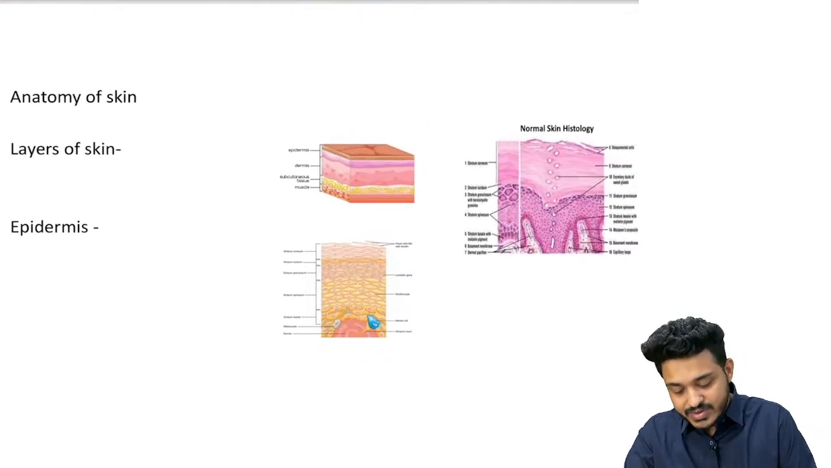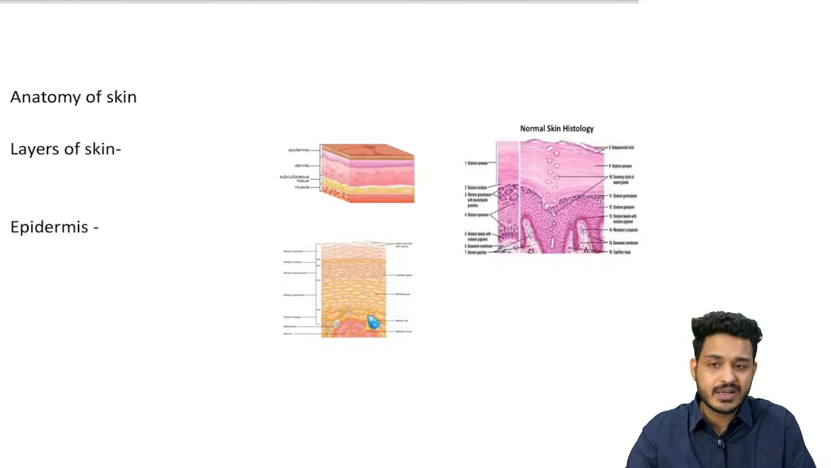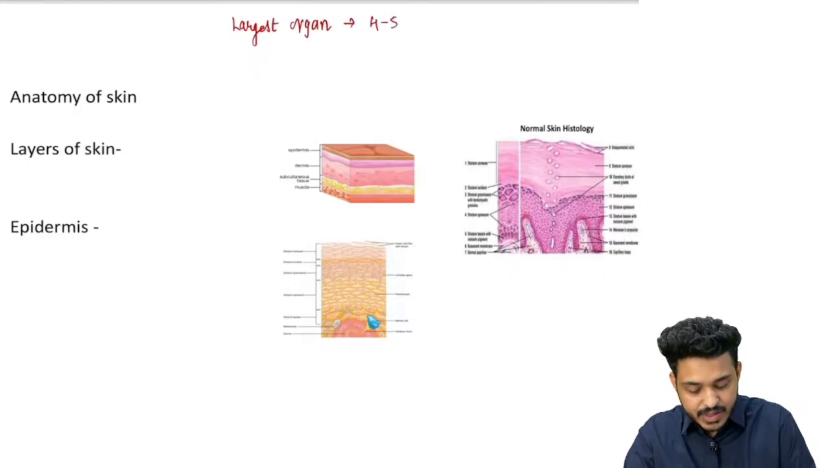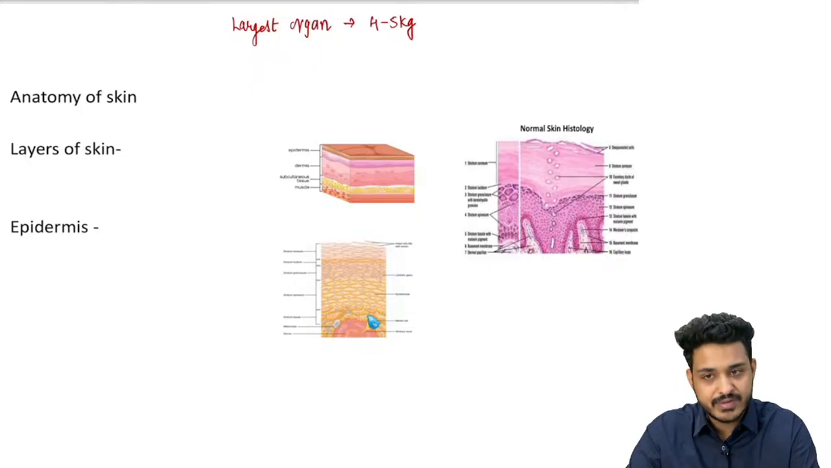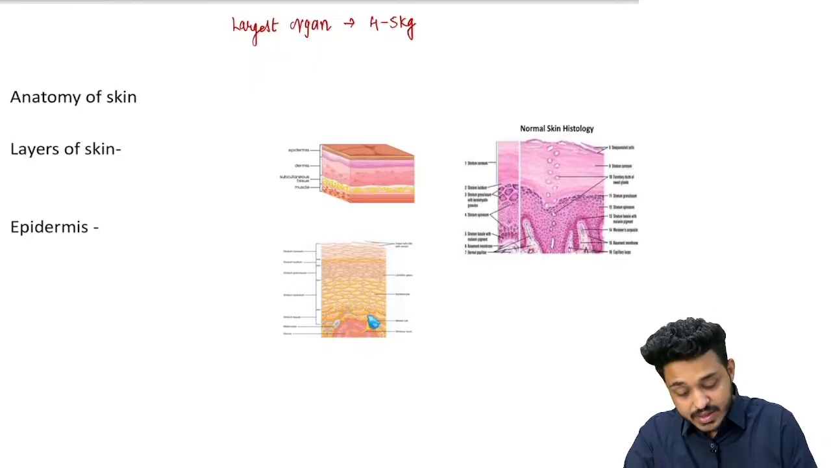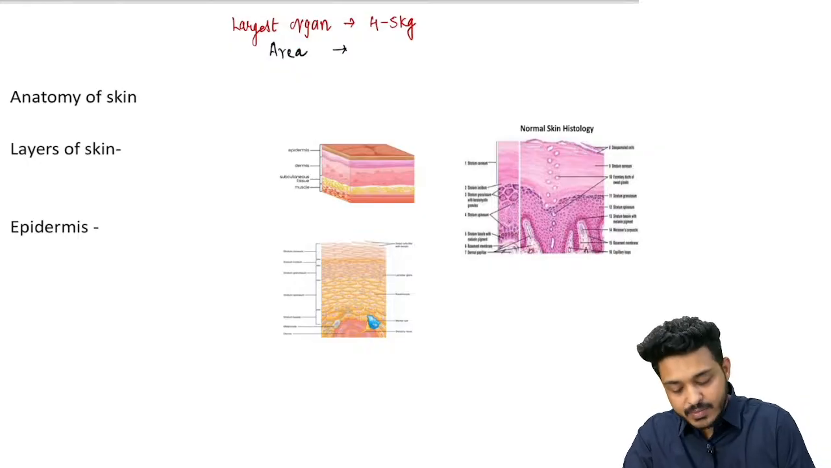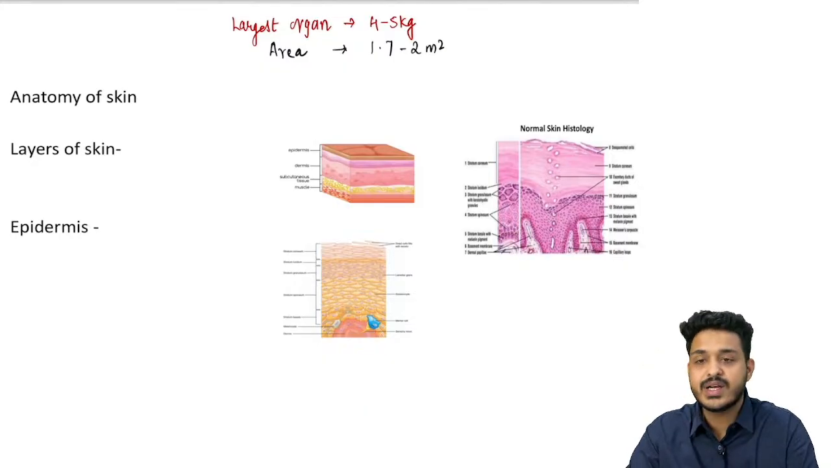Anatomy of the skin, they have asked a question from the anatomy itself. What is the largest organ? This is your largest organ of the body. What is the weight of the skin? This is 4 to 5 kilogram. But the question that they have asked is about the area. What is the area that is covered by the skin? The answer will be 1.7 to 2 meter square, depending on the person.